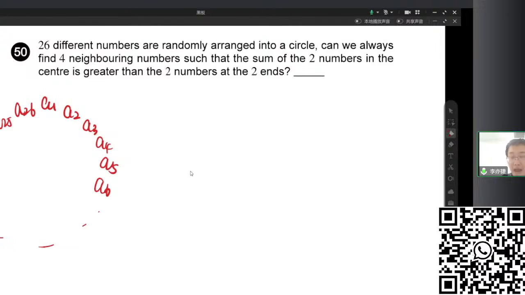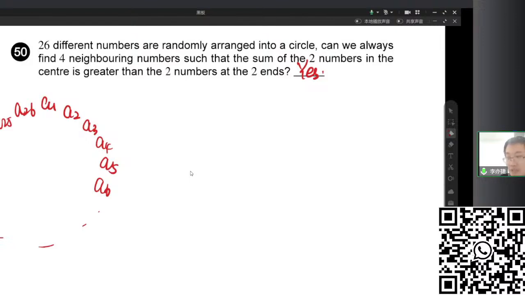No matter how these numbers are arranged, can we always find 4 consecutive numbers where the 2 middle have a greater sum than the 2 ends? For example, A2 plus A3 is more than A1 plus A4. No matter what the numbers are, no matter how we arrange them, there must be such a group. So the answer for this question is yes. What is the meaning of this yes? It means that no matter how we arrange it, we can always find one.